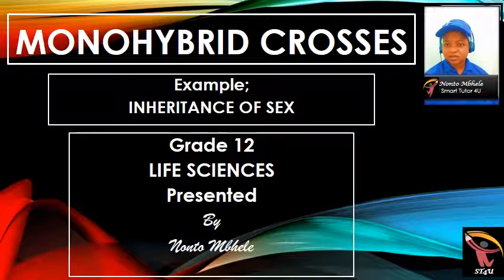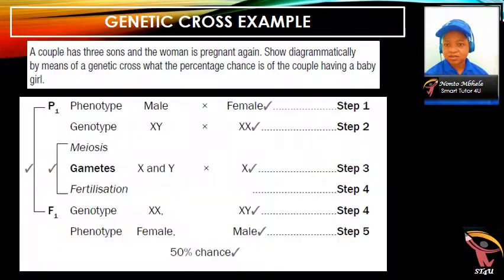We are now going to look at the inheritance of sex. So you know that in the world there are only two types of gender, which is the male and a female. If you are a male, you would have in your chromosomes an X and a Y. But if you are a female, then you have two X's.